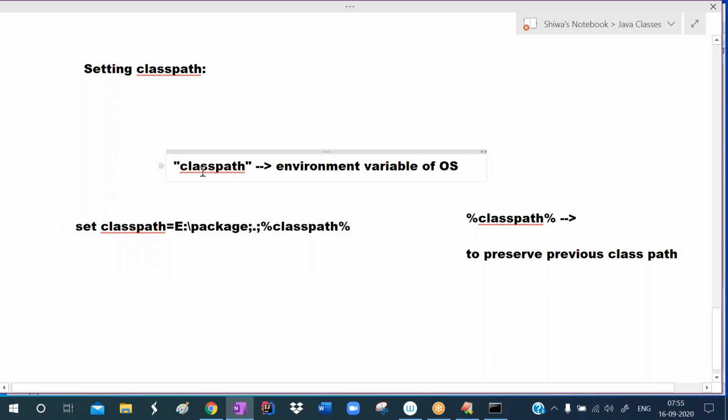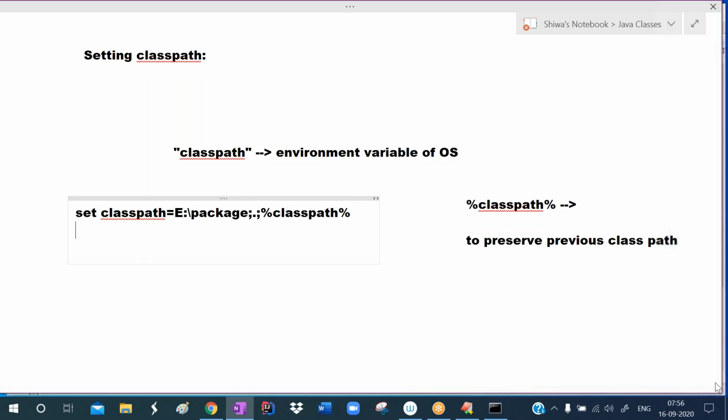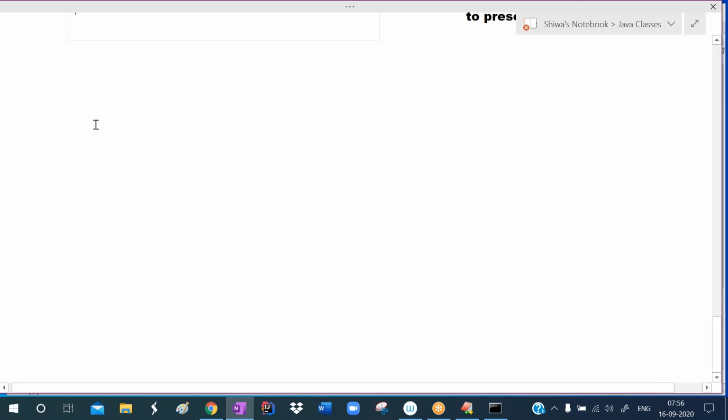To set the class path, we are using the environment variable class path. So write the command set class path equals, and specify the location of the package. The E drive, the package folder, our package is there. In the current directory, our program is there, so we must write this dot also. To preserve the previous paths, we are writing this one. That's it. Hence we can set the class path. So this is about setting class path.